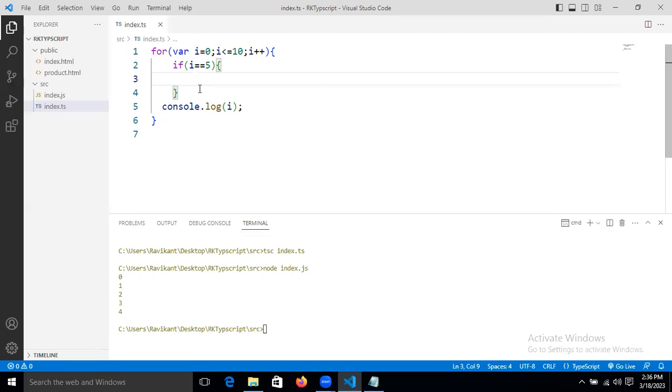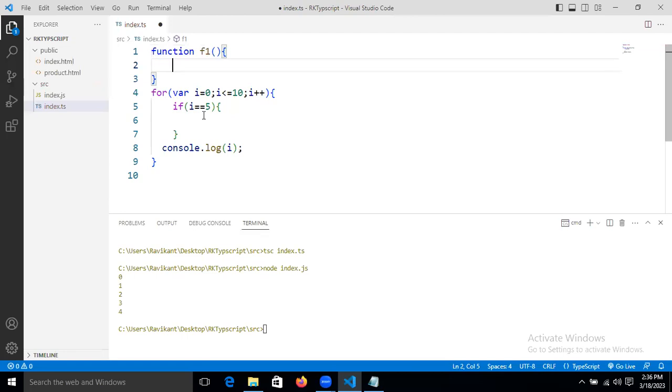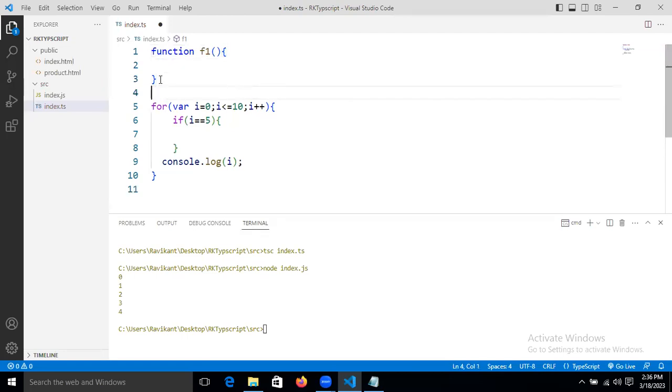If we want to use return, we need to declare a function, because a return statement cannot be written without a function. So let's take one function f1, and here I'm calling the f1 function.